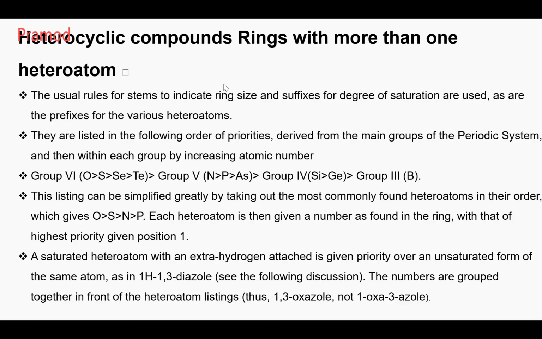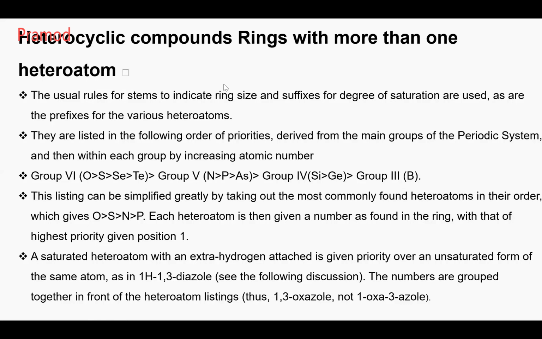So if there is oxygen and nitrogen, which will be given the first position? Oxygen and sulfur, oxygen will be given the first priority. Sulfur and nitrogen, sulfur is given. Okay, good. Understood, everybody?